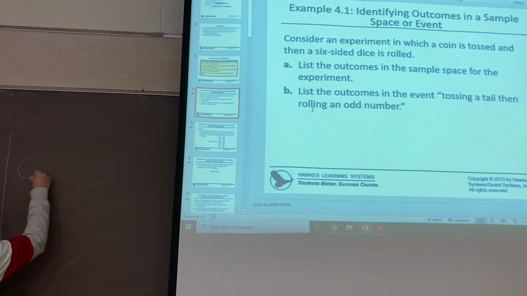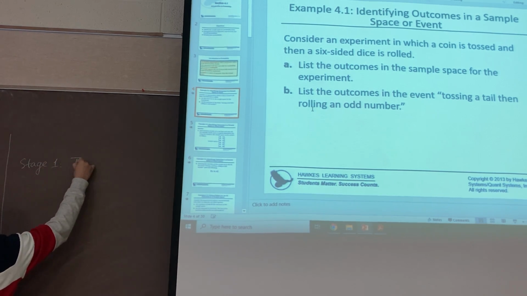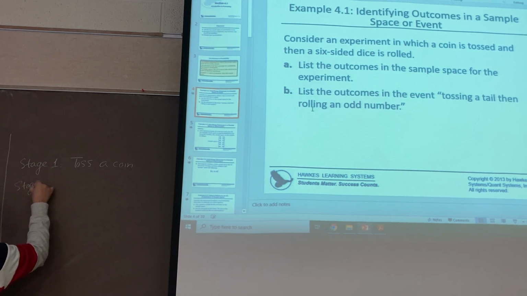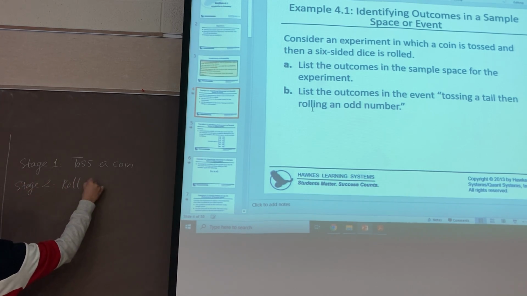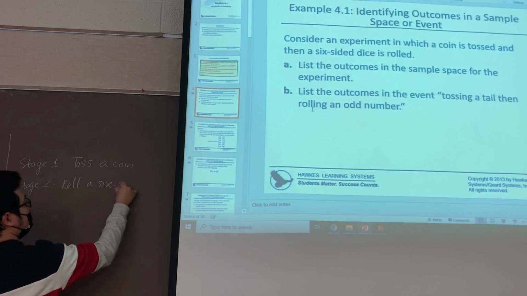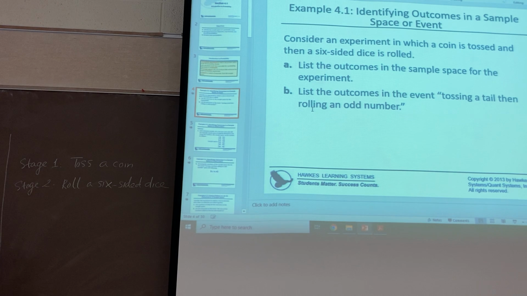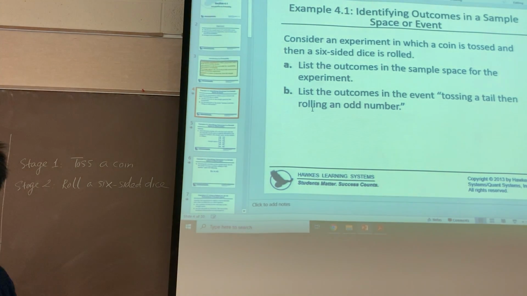I will toss a coin first. Stage 1, I will toss a coin. And stage 2, I will roll a 6-sided die. So the question, list the outcomes. The outcome here is any possible result, right?